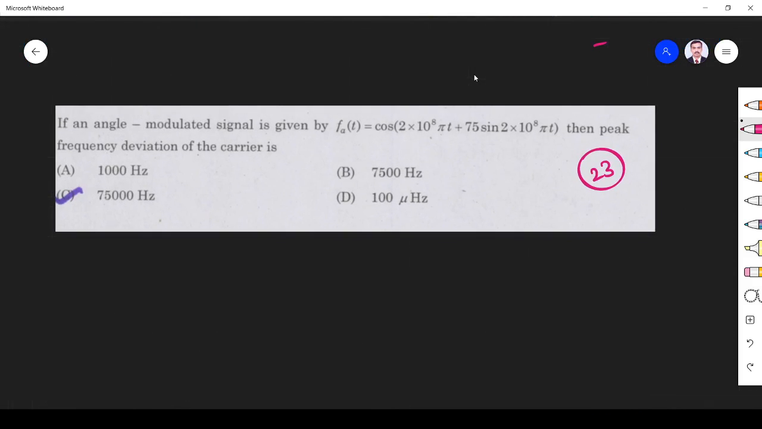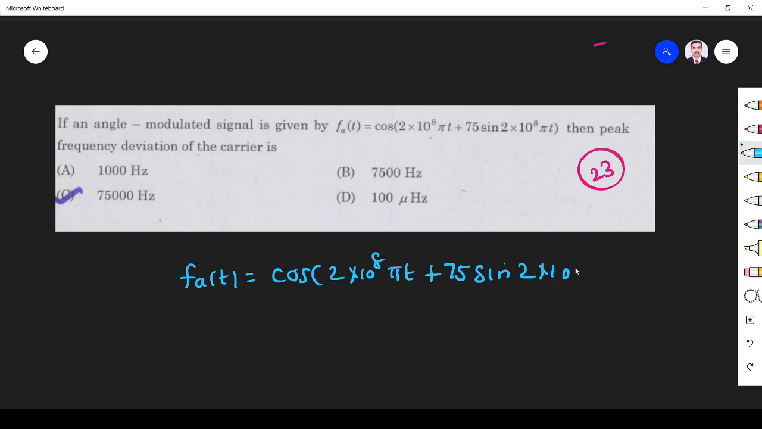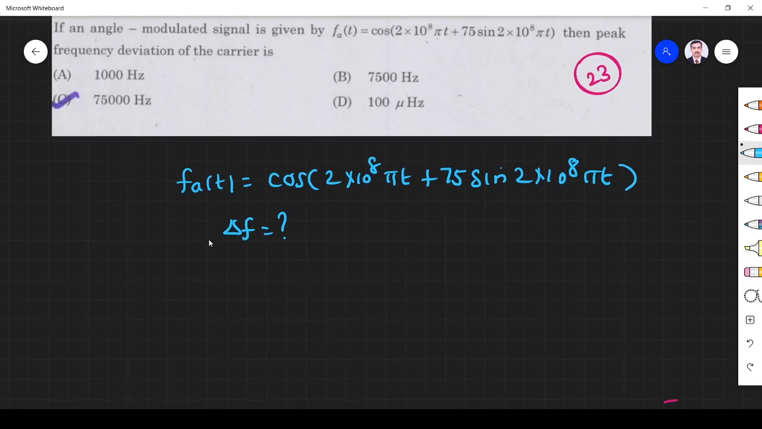Next one, in angle modulated signal, if an angle modulated signal is given by f_A(t) equal to cos of 2 into 10 power 8 pi t plus 75 sin 2 into 10 power 8 pi t, what is the peak frequency deviation? That is, they ask about del f, frequency deviation. So now we compare with the general equation of angle modulated signal.